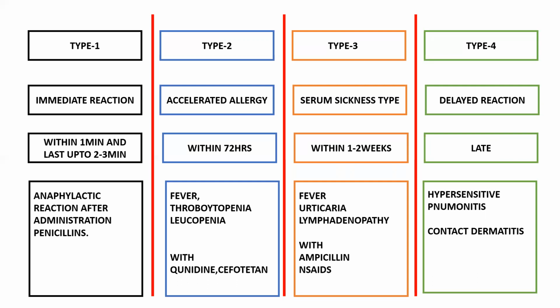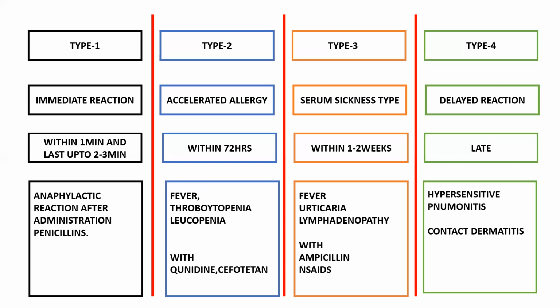Type 2 will occur within 72 hours, that is nothing but 3 days. Type 3, after 72 hours, less than 1 to 2 weeks. So within 1 to 2 weeks of taking the drug, we will get the type 3 reaction. And type 4 is a late, that is nothing but delayed hypersensitivity reaction. And we have these examples.